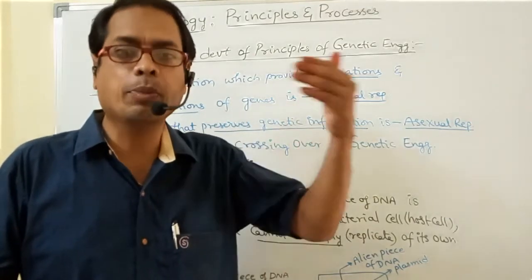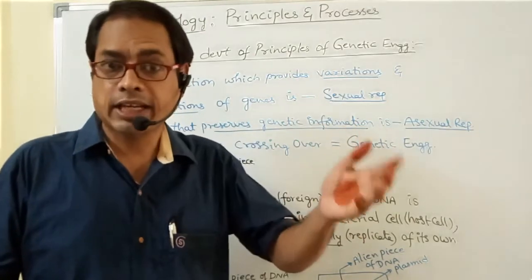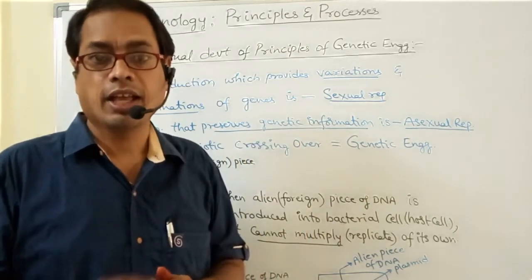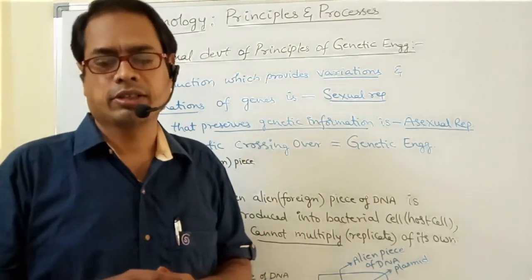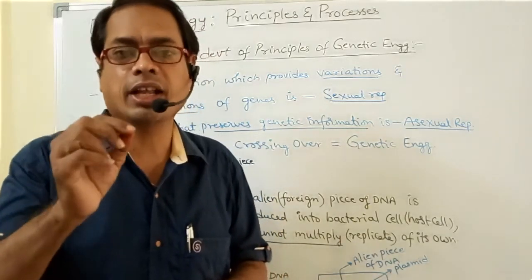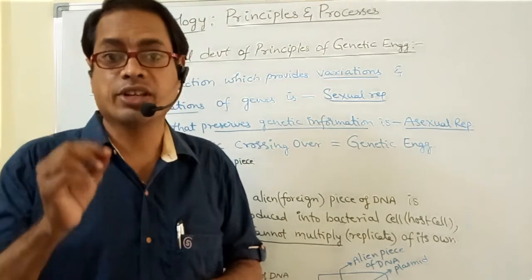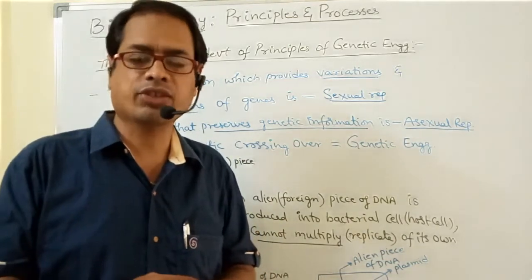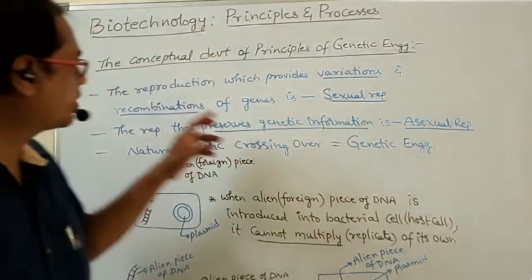Whatever genetic material is present previously will be maintained in asexual reproduction. That is, it preserves the genetic material. Right, look here, my dear students.